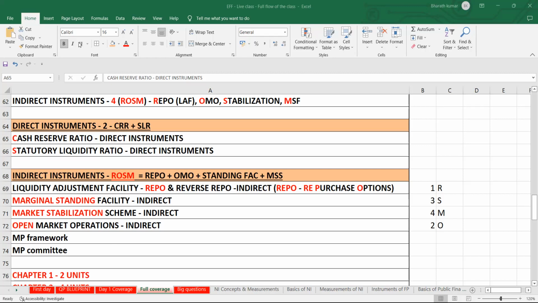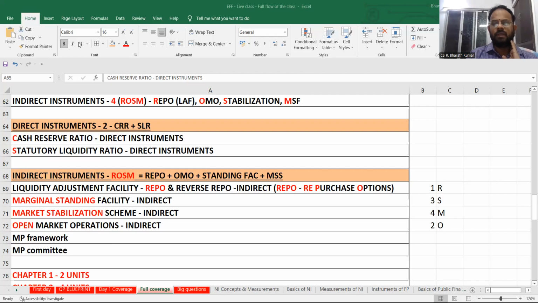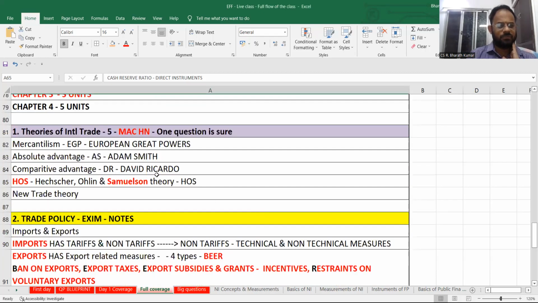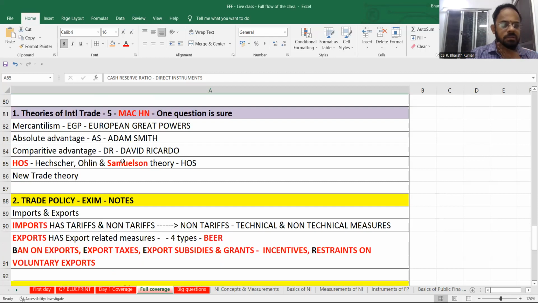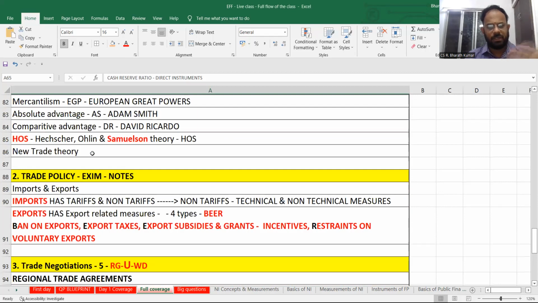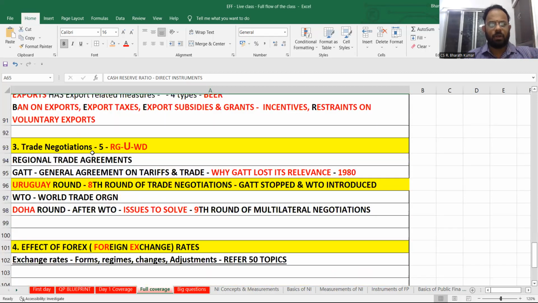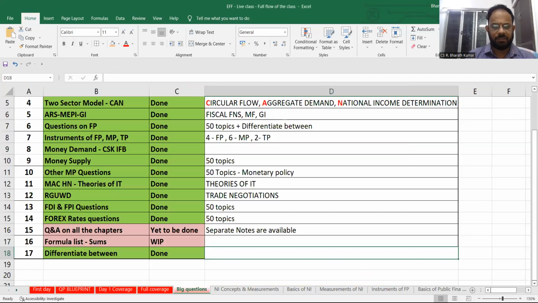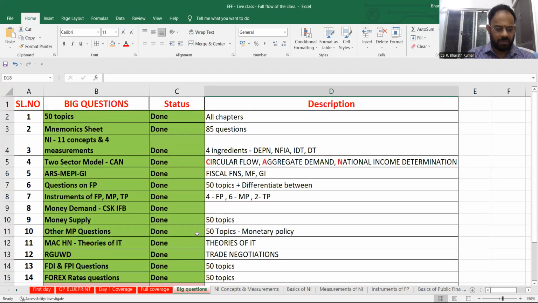Okay. If you are done with this, then we will try to go to the next level. Theories we have already told. Mercantilism is European great powers. All this we have already told. I'm not going to discuss all this. Types of foreign capital, this is going to be very important.